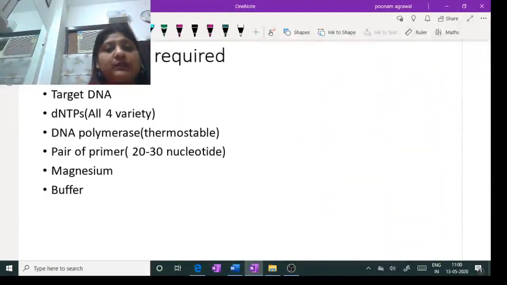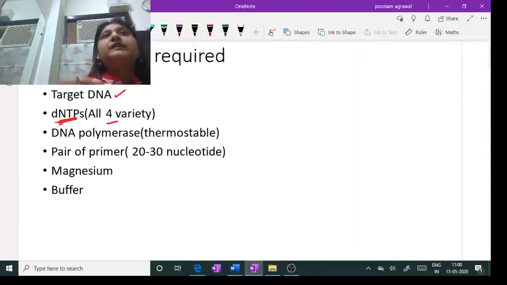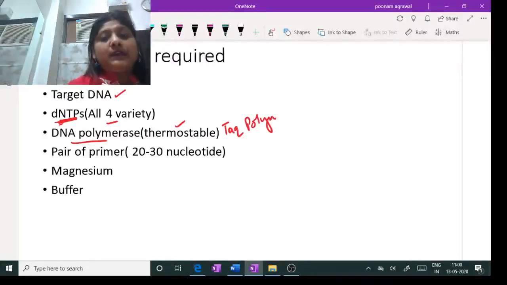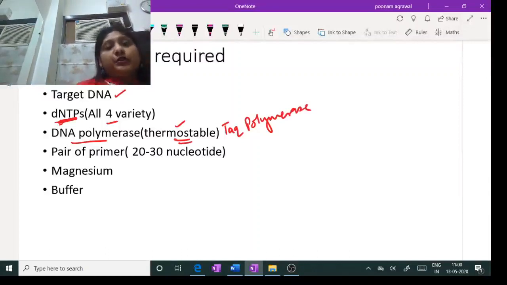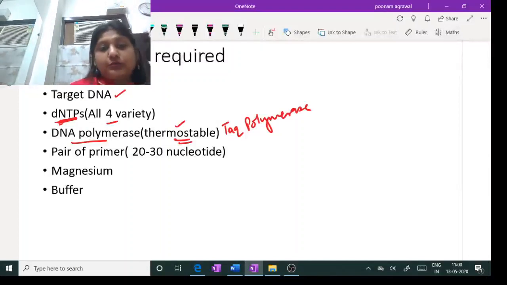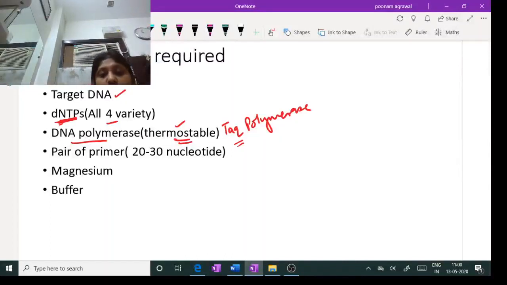The PCR cuvette has the target DNA in a measured quantity, and the deoxynucleotides. These are deoxynucleotide triphosphates of 4 varieties, which make the DNA. Then DNA polymerase, which should be thermostable, the Taq polymerase, Thermus aquaticus DNA polymerase enzyme. Why are we using a thermostable one? Because we are going to use high temperature at the start of each cycle for separation of the parent strand, or the denaturation of the DNA, which I will be talking to you about shortly. So we need to use a thermostable enzyme which does not get denatured by increasing the temperature.